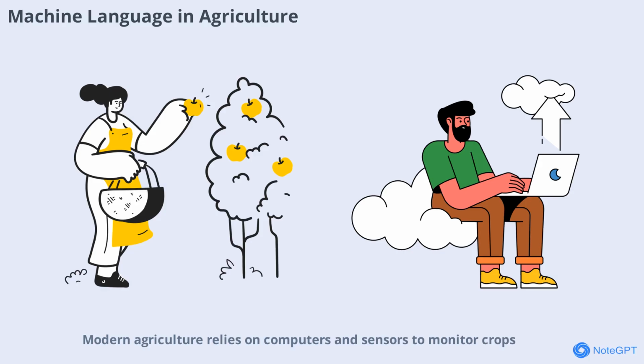Modern agriculture relies on computers and sensors to monitor crops, control irrigation, and manage equipment. Machine language enables these systems to process data in real time, making farming more efficient and sustainable. By using machine instructions, agricultural technology can respond quickly to changing conditions, helping farmers increase yields and reduce waste.